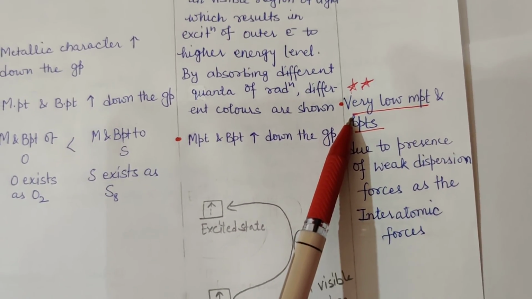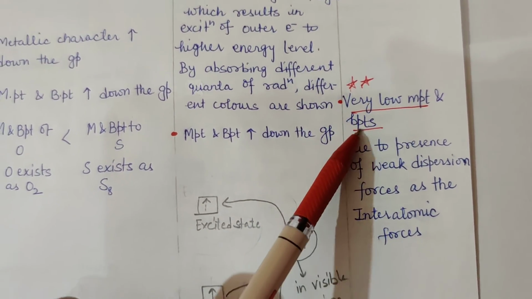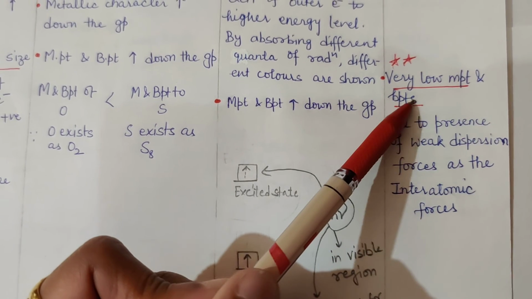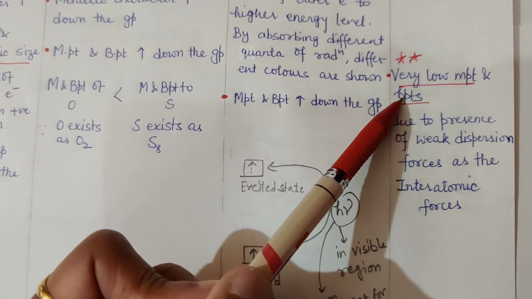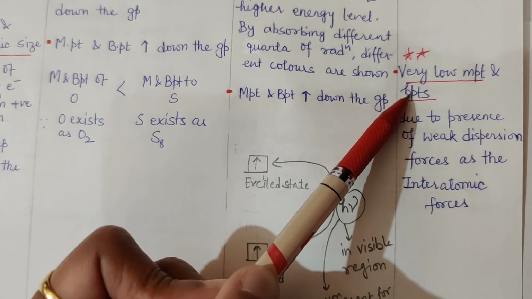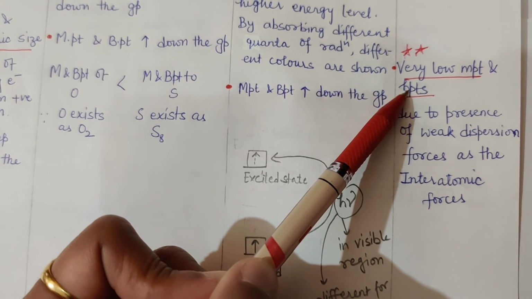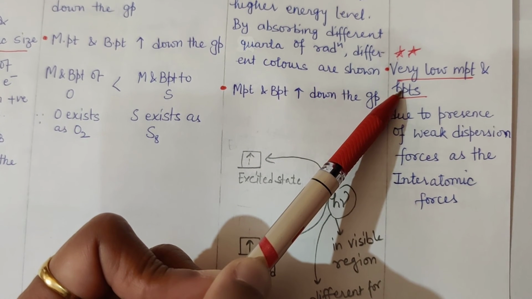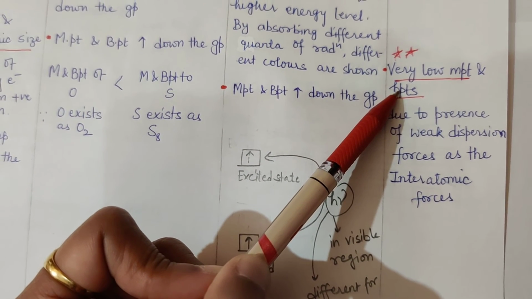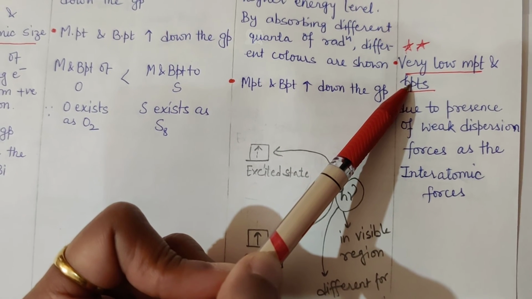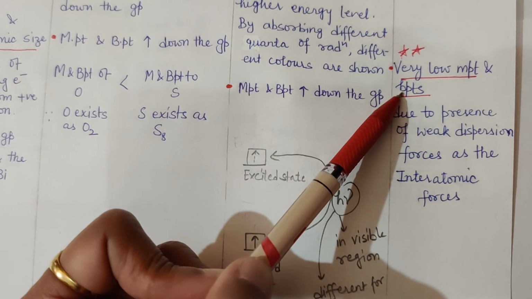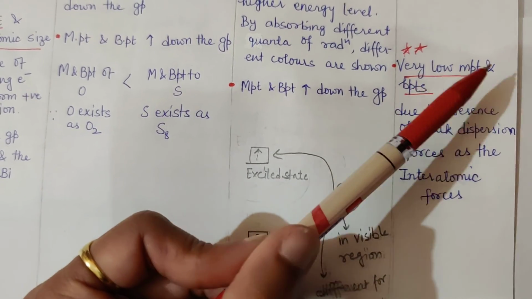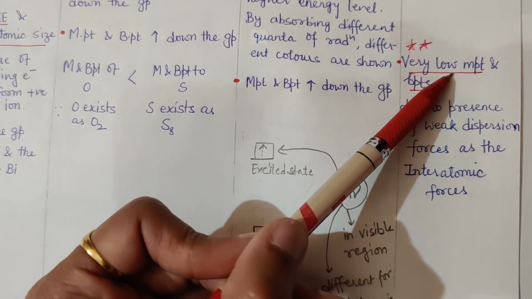Group 18 elements show very low melting and boiling points. As we have discussed earlier in this video, melting and boiling points are directly proportional to magnitude of intermolecular forces of attraction. If intermolecular forces of attraction are stronger, then melting and boiling points will show higher values. But if the intermolecular forces of attraction are weaker, then the melting and boiling points will be lower.